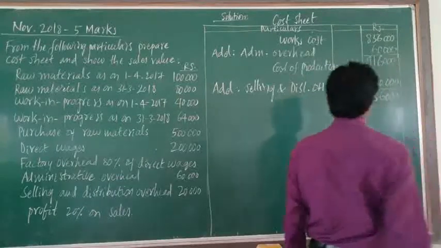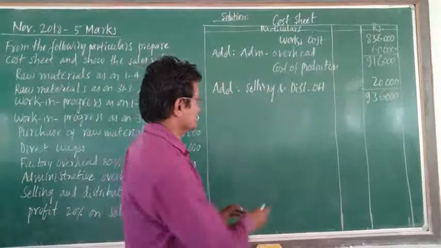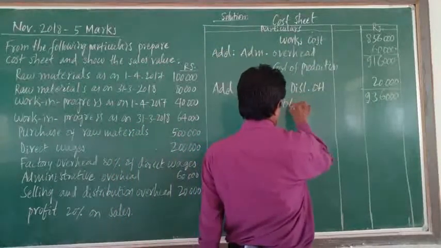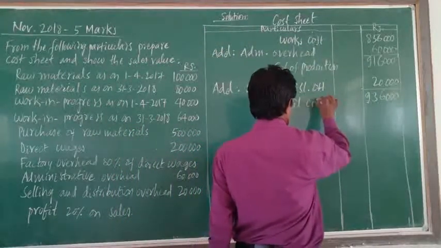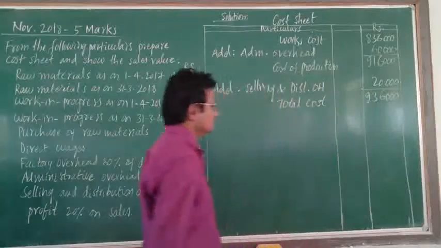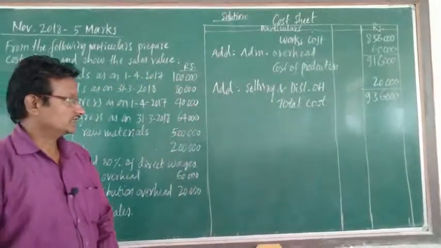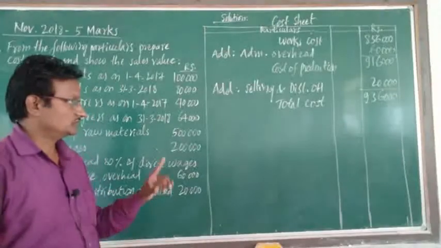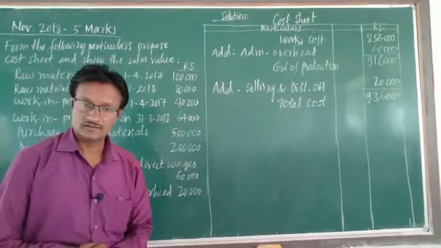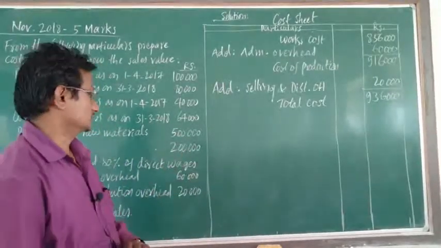So the total cost, or cost of sales, is 9,36,000. It is also called cost of sales or total cost.